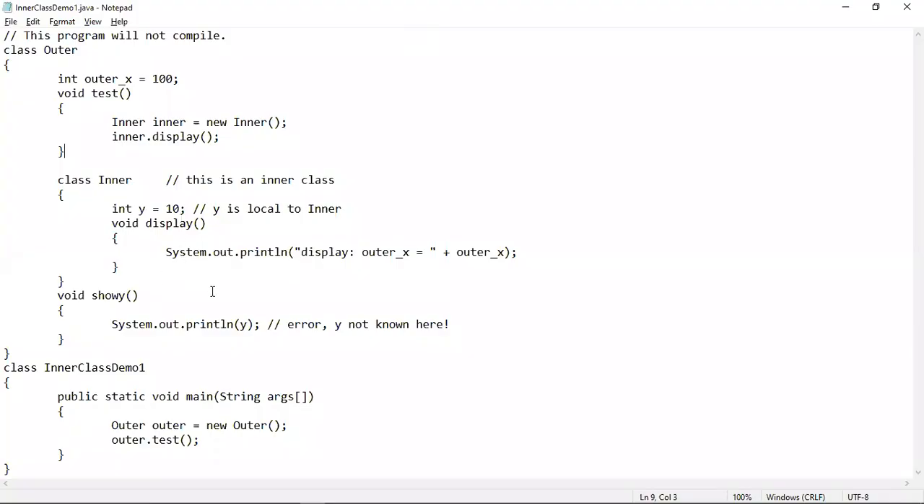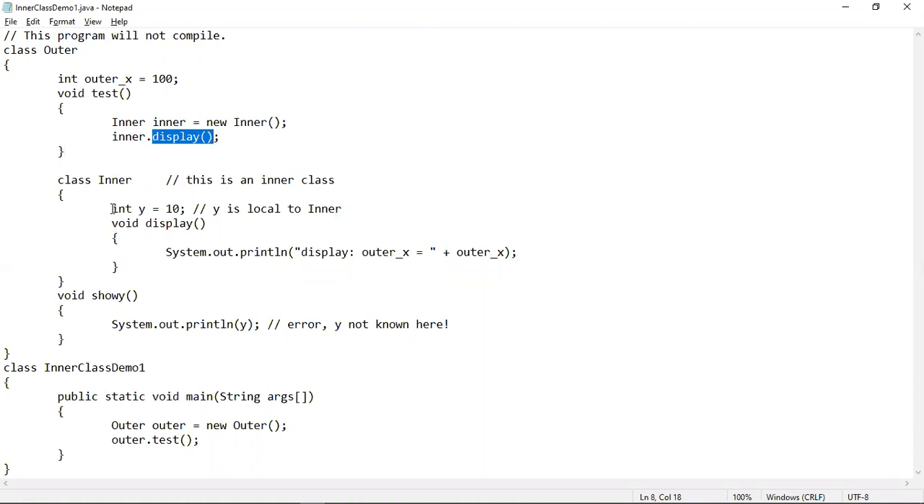So this is a program that is not going to compile. Let me explain the program. This is the outer class variable which contains a value 100. This is the outer class method inside which we have created an object of the inner class in order to access the inner class method display.